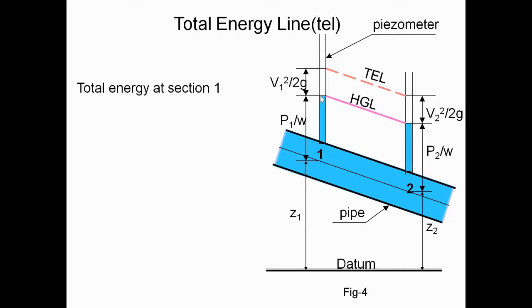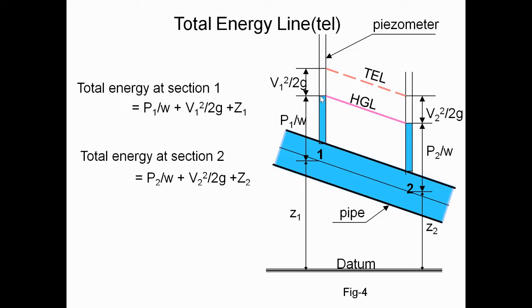Total energy at section 1 is v1 square by 2g plus p1 by w plus z1. Next, total energy at section 2 is v2 square by 2g plus p2 by w plus z2. These two are the total energies at different sections.